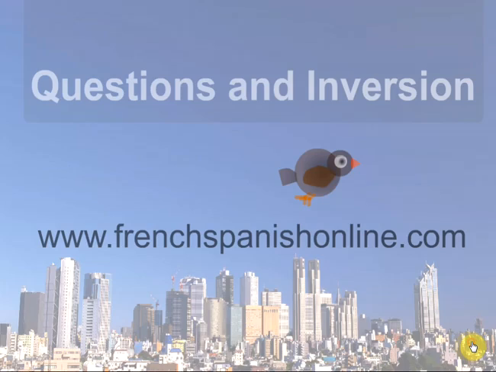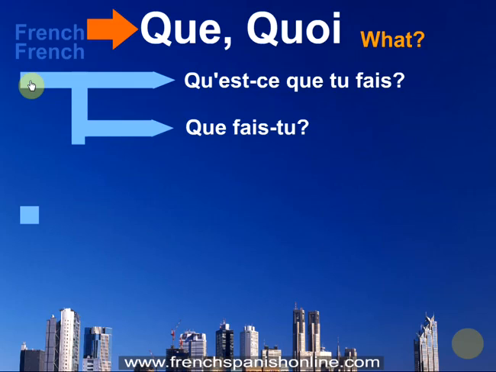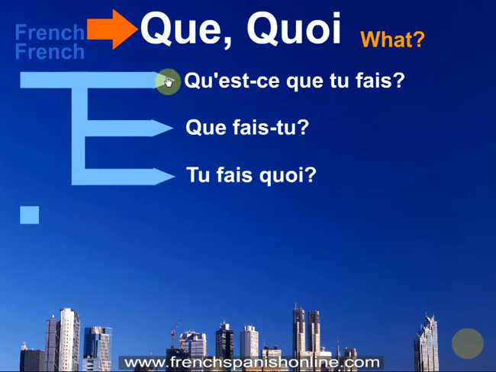The first one is que or quoi, actually it's the same word, to translate what in French. So our first example is how to translate what are you doing. In French we have three possibilities. Qu'est-ce que tu fais? With the est-ce form, if you remember the first lesson, or que fais-tu, and also tu fais quoi, with our interrogative word at the end of the sentence. This one and the second one are correct when you write. This one is only when you speak, but it's correct too.